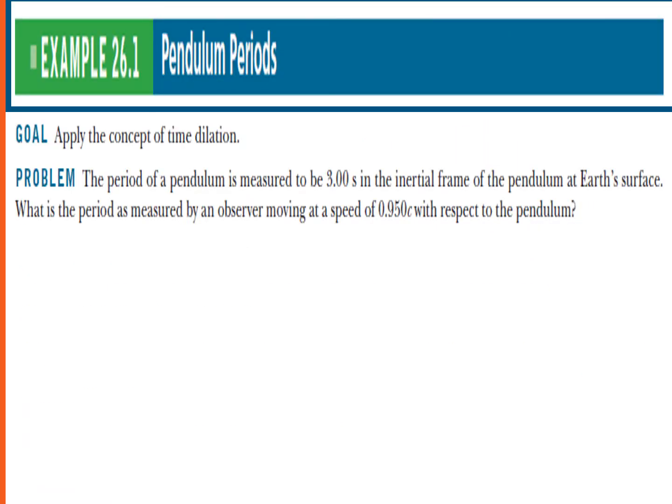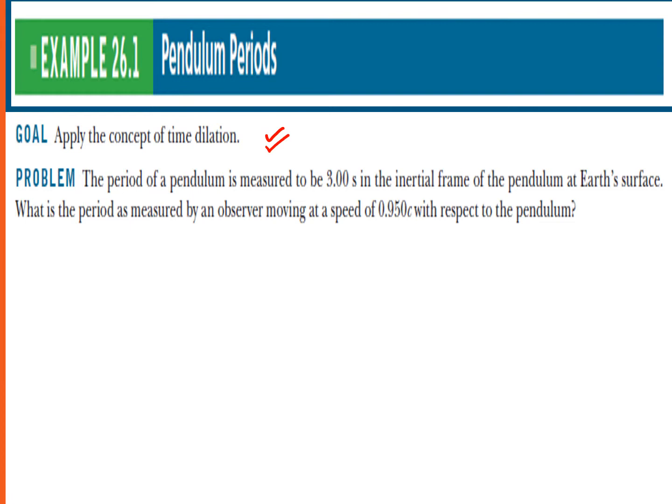Here is one of the problems that would allow us to apply the concept of time dilation. Now, in solving problems related to time dilation, the biggest challenge among students is to identify whether the time given is the proper time or the dilated time. Now remember, the dilated time is the time observed by somebody who is moving relative to the clock.